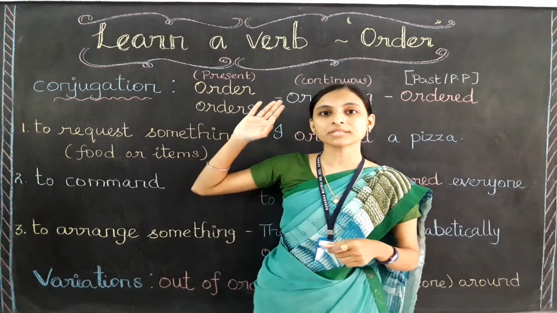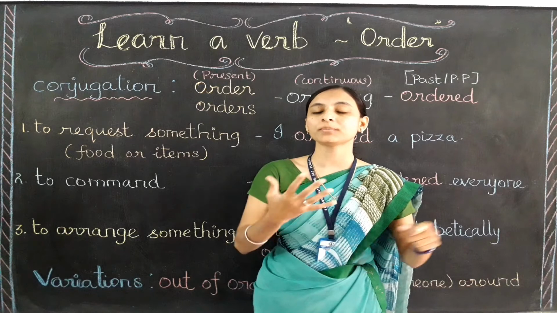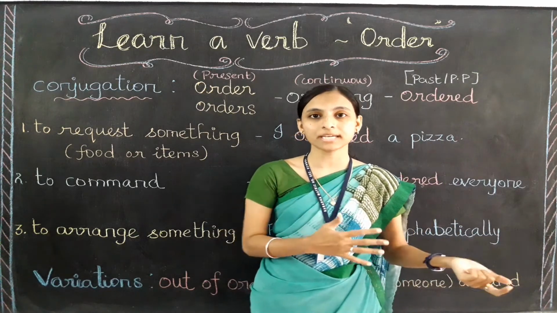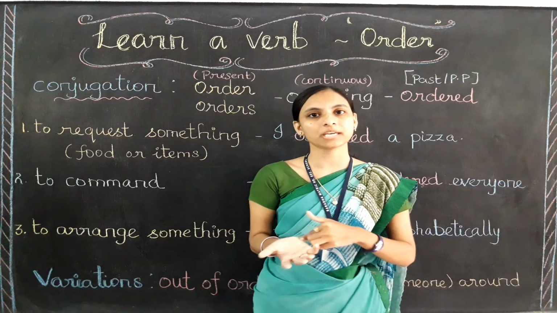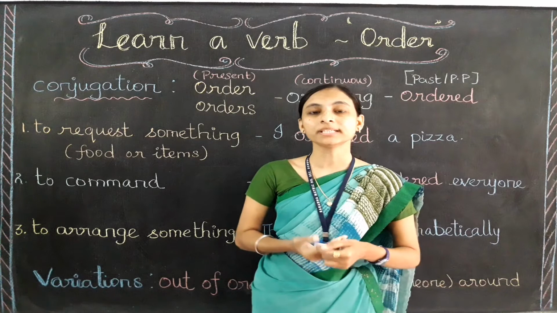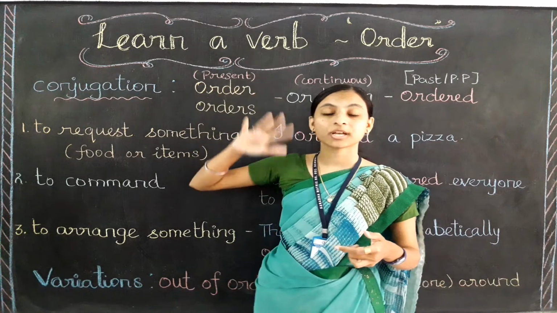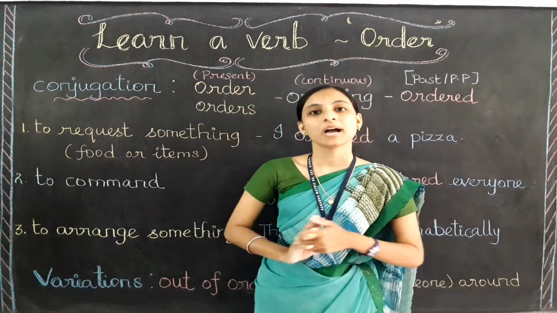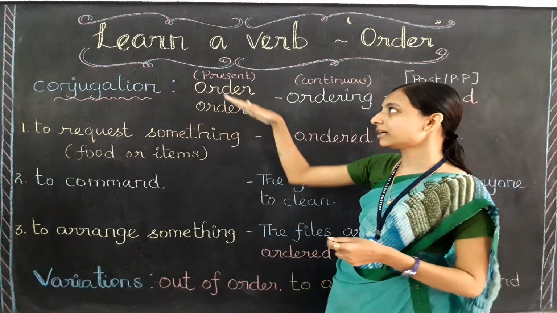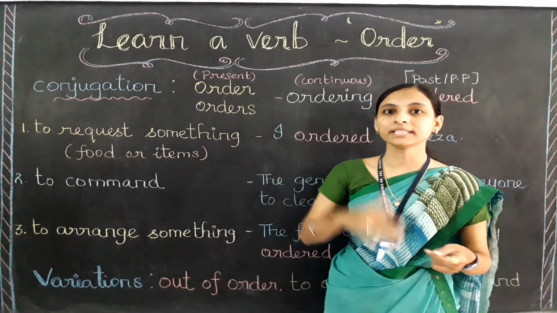When I am using this verb with some extra word, or when I am changing this verb into a phrasal verb, what does it mean, okay? What is the meaning it gives? That is what you are going to learn, okay? So let's start learning about the conjugation of the verb order, okay? So let's get started. First one, when we are taking the verb order in the present time, okay?